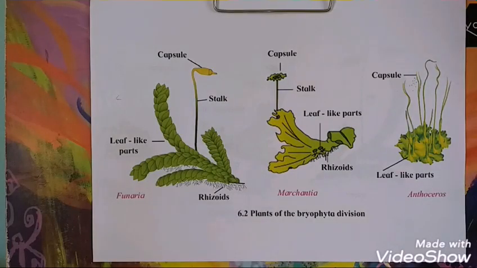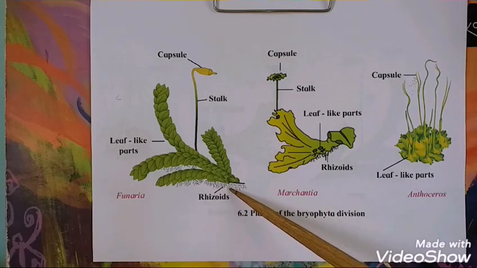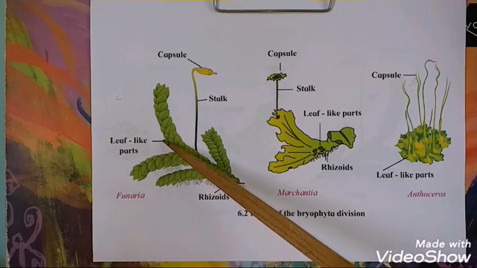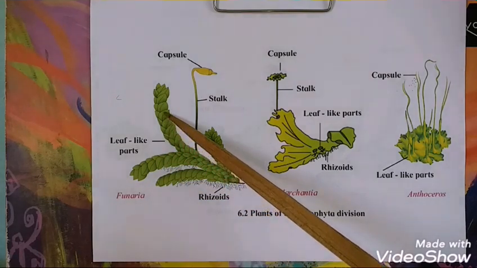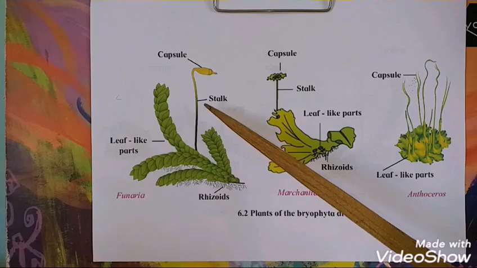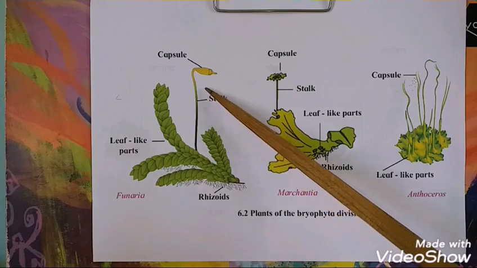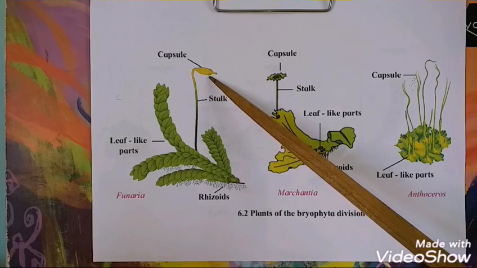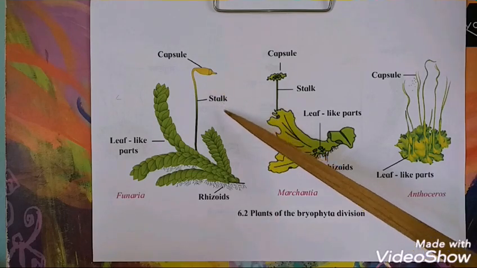Division Bryophyta are shown here. This is the example of Funaria. The root-like rhizoids are present here, which are attached to the substratum, to the moist bricks, etc. These are the leaf-like parts which are growing in upward direction, but up to about 5.5 centimeters. This is the stalk, at the end of which the capsule is attached, which is having the spores.